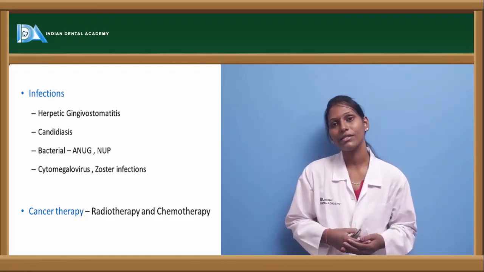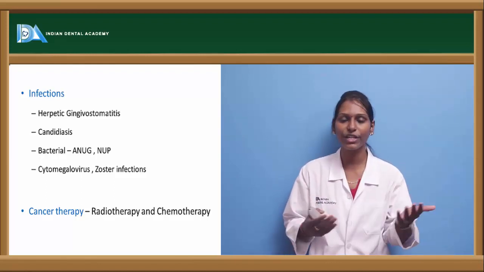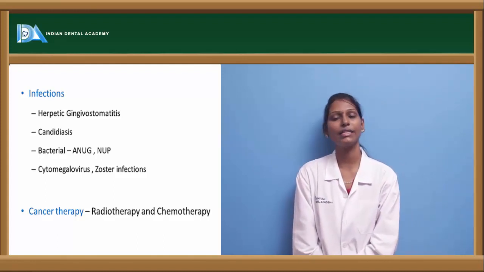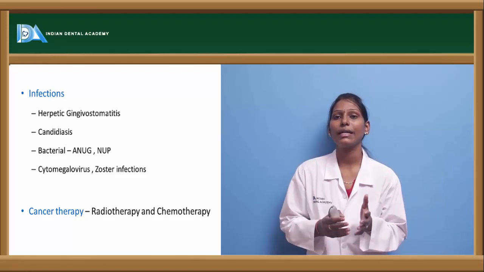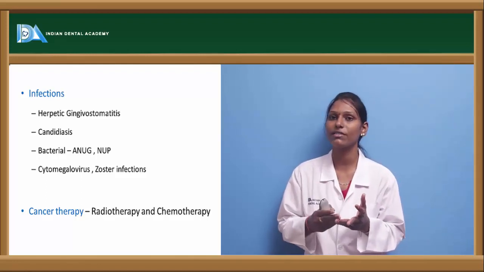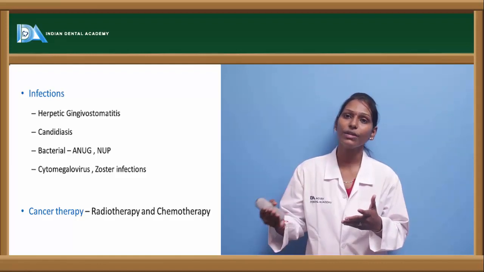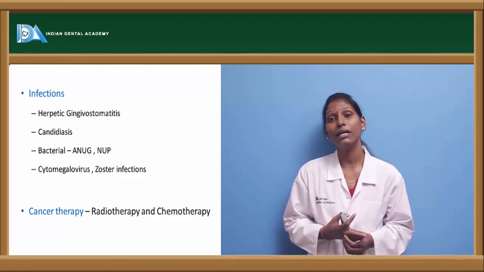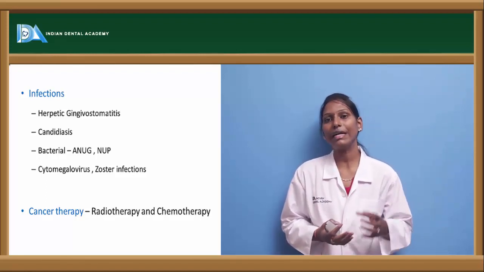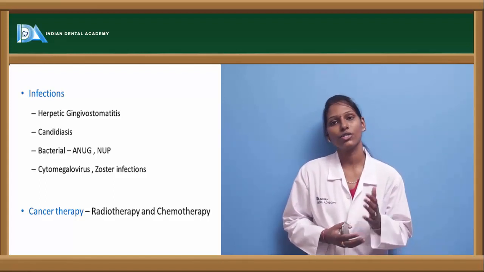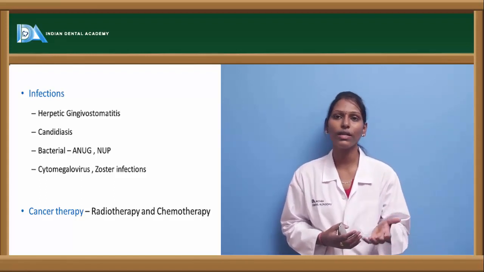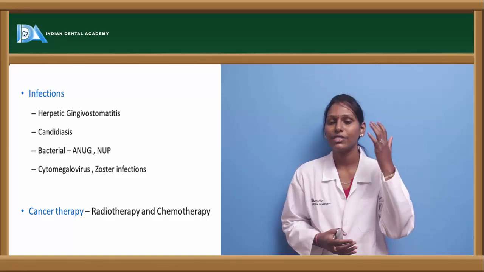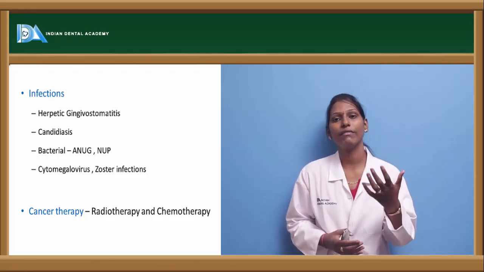And next we have bacterial conditions, which are NUG and NUP. It was initially called acute necrotizing ulcerative gingivitis, but it was recently renamed as necrotizing ulcerative periodontitis, which includes the stomatitis condition where ulcerations are seen on the gingiva, which on further progression leads to necrotizing periodontitis also. And other viruses which we discussed were cytomegalovirus. Herpes zoster virus is also one of the common causes, where dermatomal or zosteriform distribution is seen. Most commonly involved in the head and neck region is the trigeminal nerve, the trigeminal ganglion, and along all three branches, that is ophthalmic, maxillary and mandibular, there will be ulceration seen.